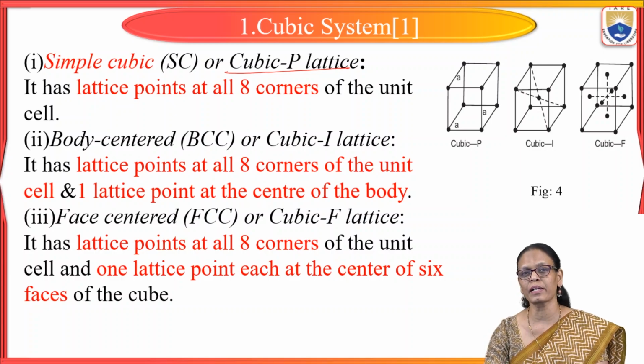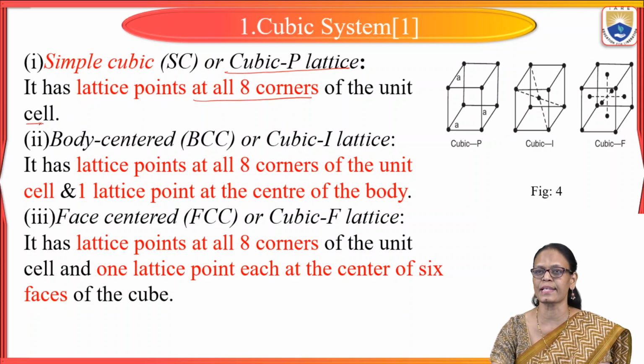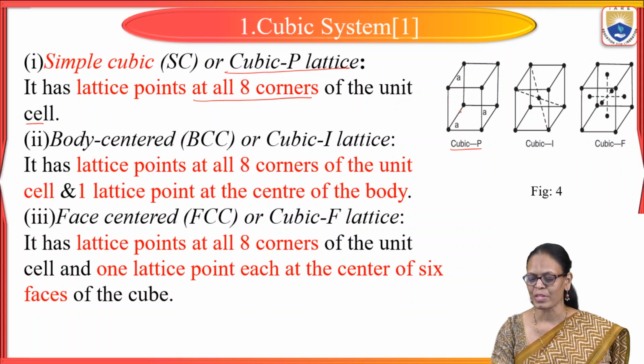In a cubic P lattice, there will be atoms at all the 8 corners of the unit cell. Now if you see the diagram, this is cubic P, in which A is equal to B is equal to C. That is why we are representing all the 3 lattice parameters by A, and the angles are also equal, 90 degrees.